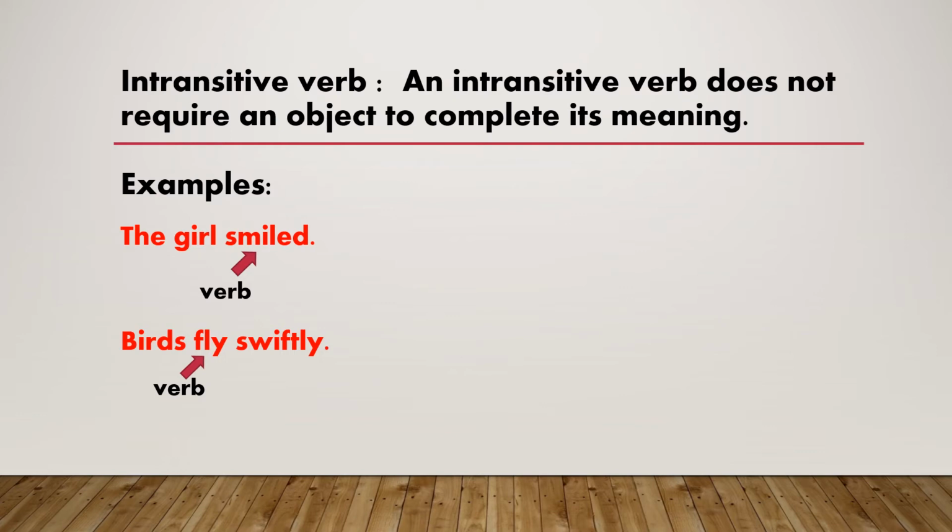It itself has a meaning. Birds fly swiftly. The verb fly does not need an object to complete its meaning. It itself has a meaning. One doubt. What about the word swiftly? The word swiftly is an adverb and not an object.